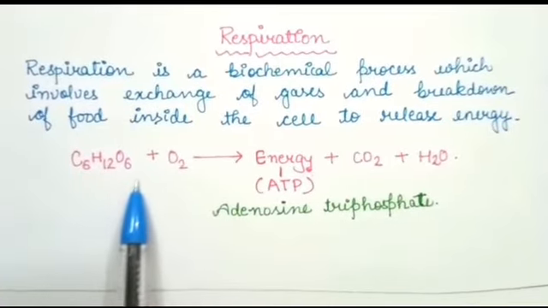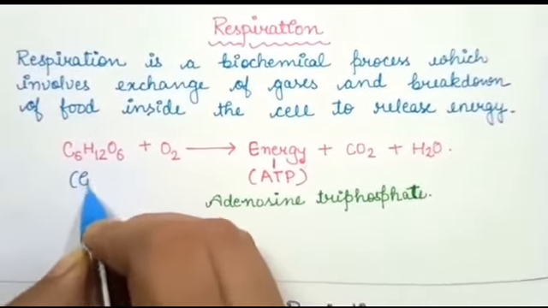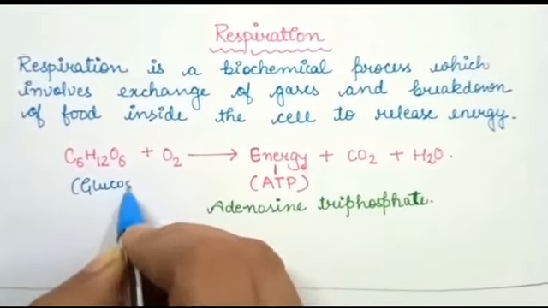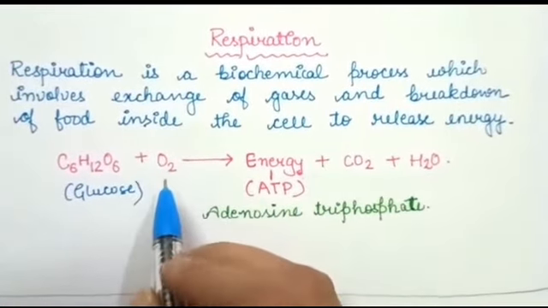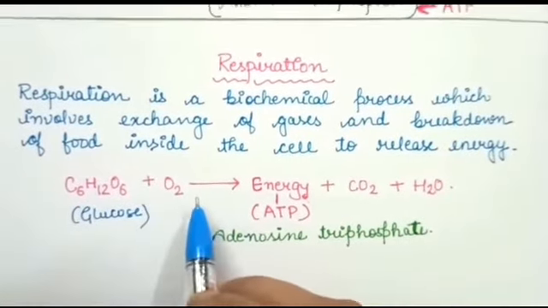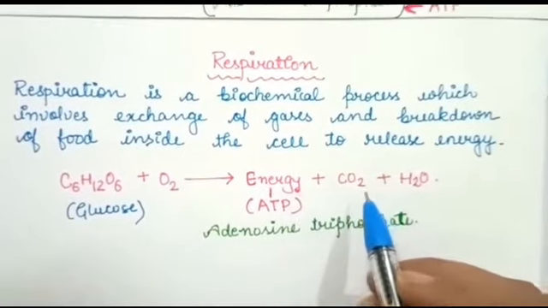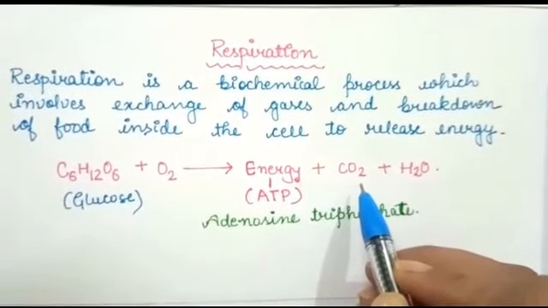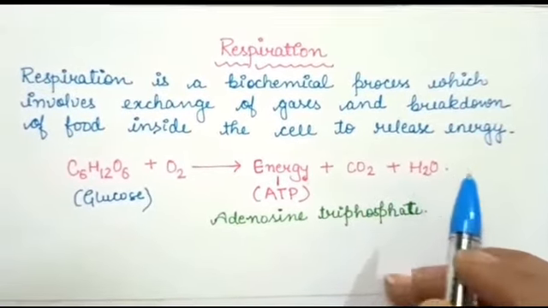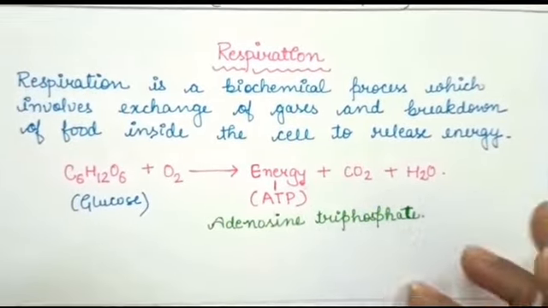C6H12O6 is food or the glucose. Okay? This is glucose. And the air we breathe, which has oxygen. Okay? This gives energy, and carbon dioxide and water are produced. So children, this carbon dioxide and water are the waste products.